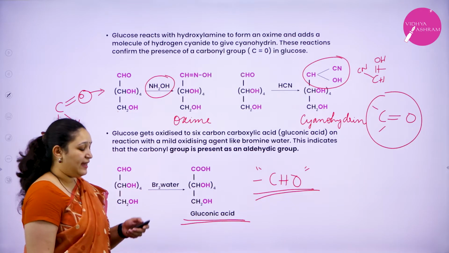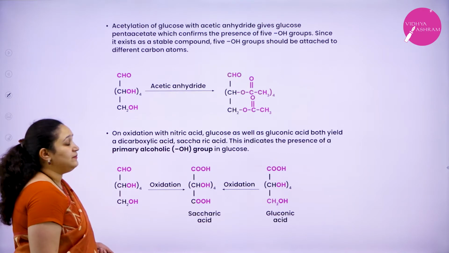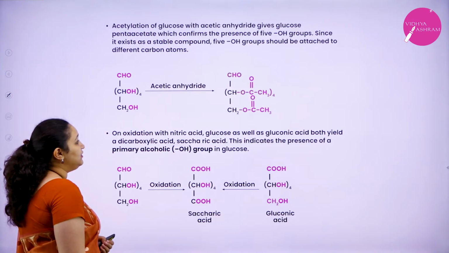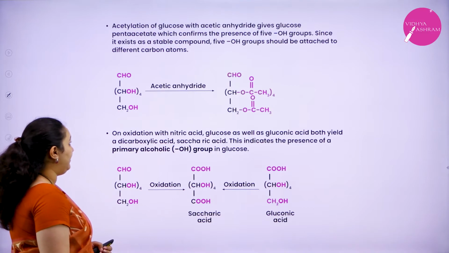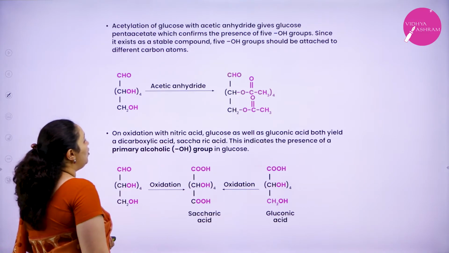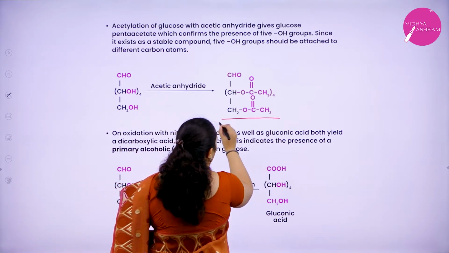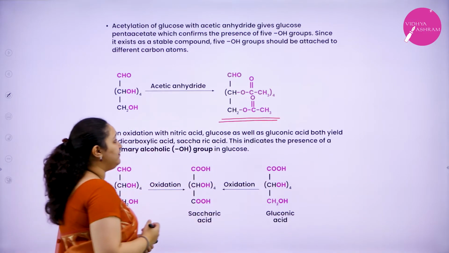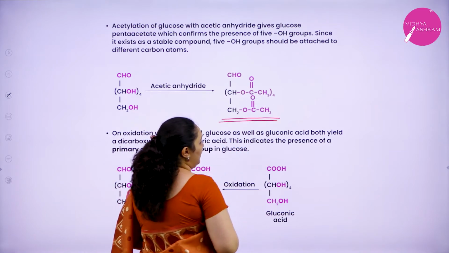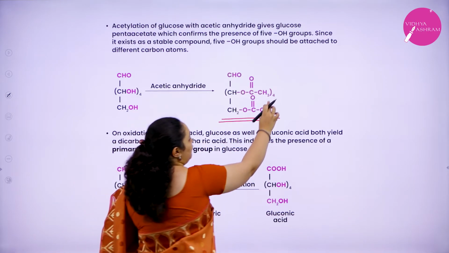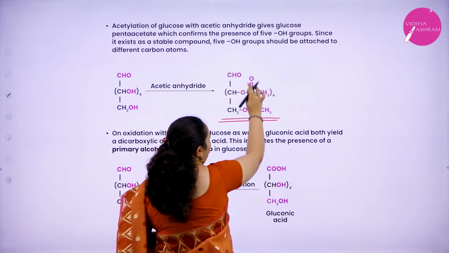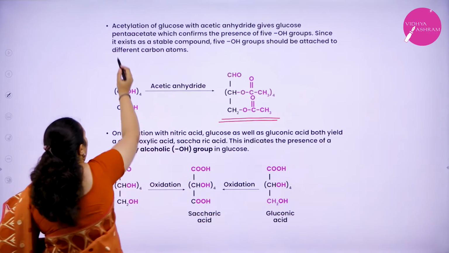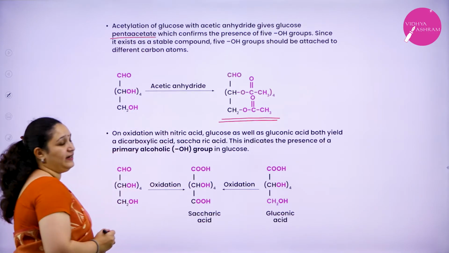Okay, there are 2 more reactions. The next one is acetylation. When glucose was treated with acetic anhydride, it gives glucose pentaacetate. You can see the OH groups are substituted with COOCH3. Okay, how many? 4 plus 1. You have 4 here and 1 over here. That's the reason it is glucose pentaacetate.